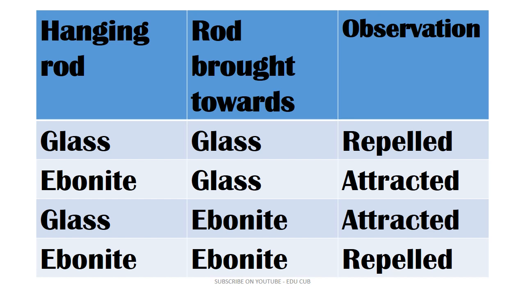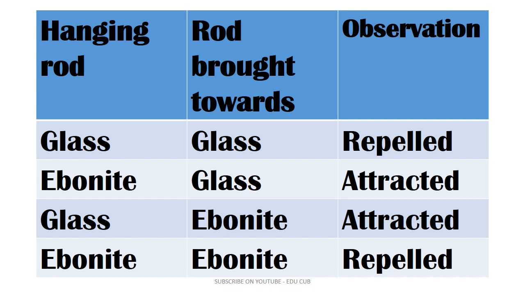I have made a table using the hanging rod, the rod brought towards it, and the observation, in 3 columns. Let's see what the observations are. Glass rod to glass rod is repelled. Ebonite rod to glass rod is attracted. Glass rod to ebonite rod is attracted.